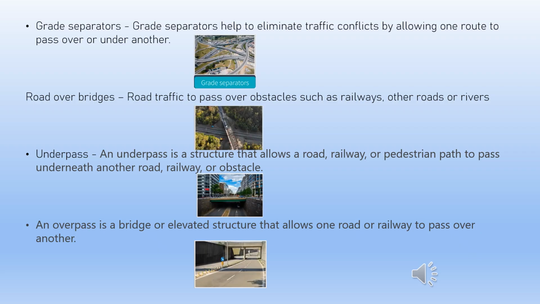An underpass is a structure that allows a road, railway, or pedestrian path to pass underneath another road, railway, or obstacle. An overpass is a bridge or elevated structure that allows one road or railway to pass over another.